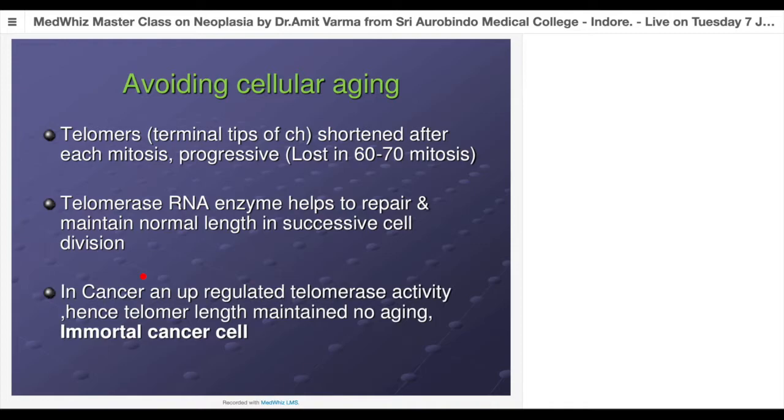Now in cancer cells, what is happening is there is upregulation of this telomerase activity. So definitely some gene is going to regulate the release of this telomerase enzyme. So if you overactivate that particular gene, what will happen? It will rebuild the telomere which is lost with every mitosis. So that now there is no biological clock which is counting the number of mitoses. Why? Because telomere is getting regenerated every time. And that finally puts the cell into an immortal cancer cell.